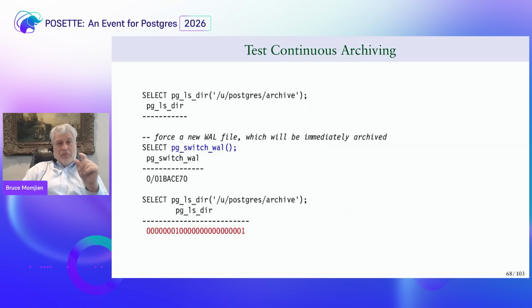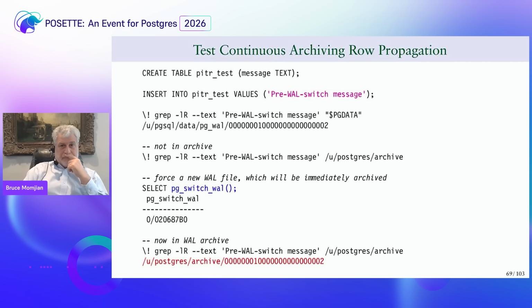But in blue, if I switch the write ahead log, with pg_switch_wal, as soon as I issue that command, it's going to create a new WAL file. And as soon as I create a new WAL file, the old WAL file, which ends in 001, is automatically completed and then archived into that archive directory, which is what I expected.